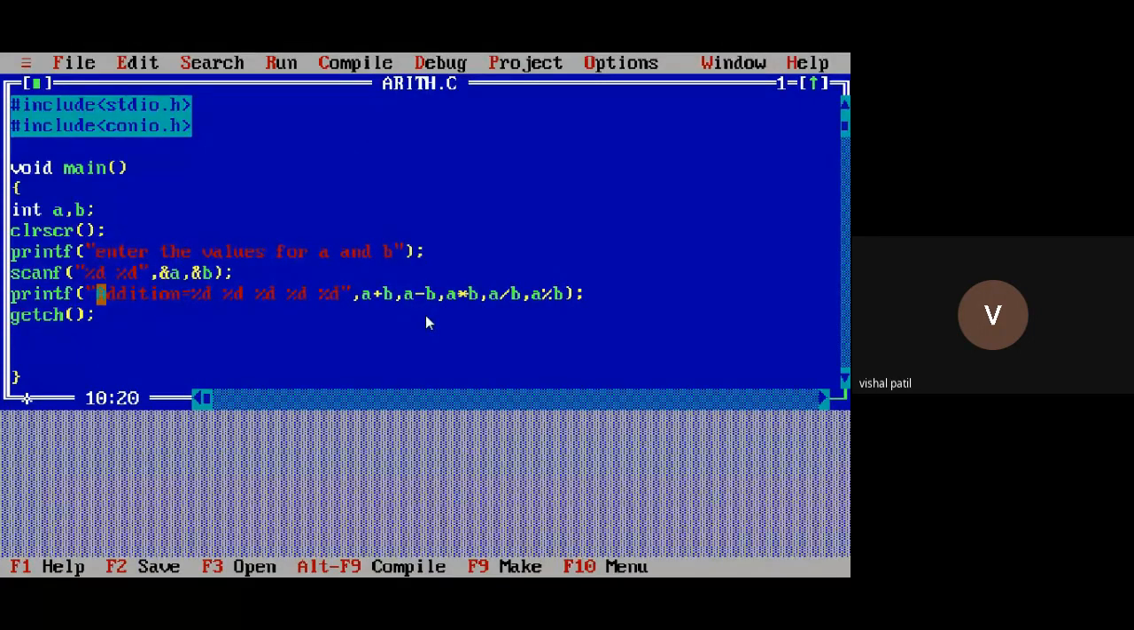What is the next operation? Subtraction is equal to %d. Next one, which is the next operation? Multiplication operation is equal to. What is the next one? Division operation. Division is equal to. What is the next one? Modulus. Modulus operation. Now run the program.